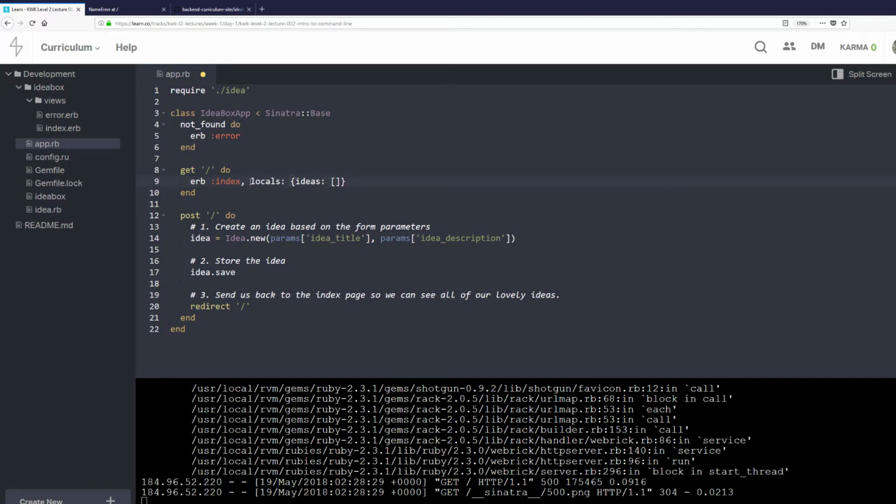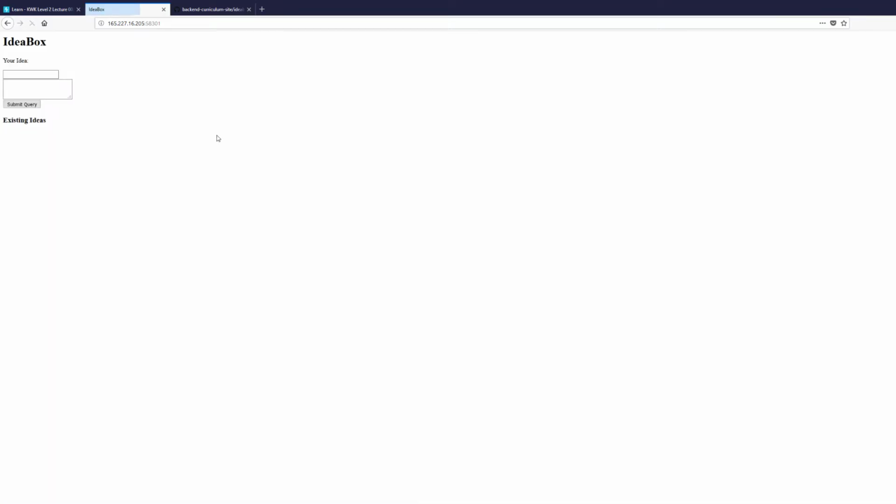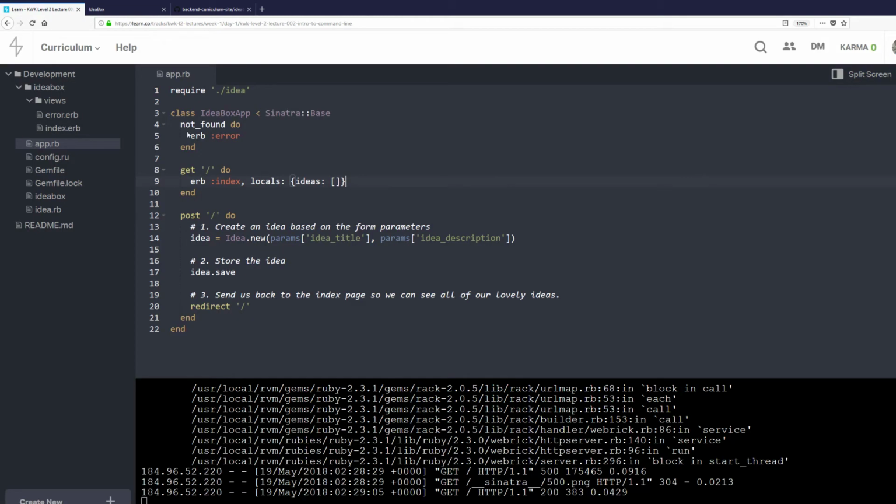This means that we want to render the ERB template named index and define in that scope the local variable named ideas with the value brackets. Cool. So I'll save that. We'll refresh this. And we've got those existing ideas, but no actual ideas. That's because we're passing in this empty array. We've got to get all the ideas.